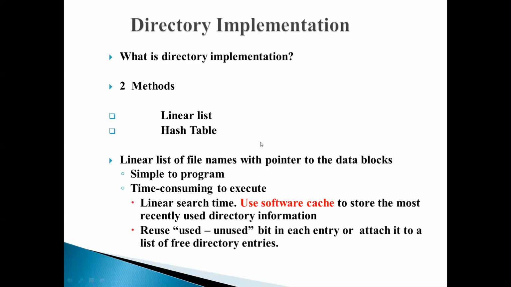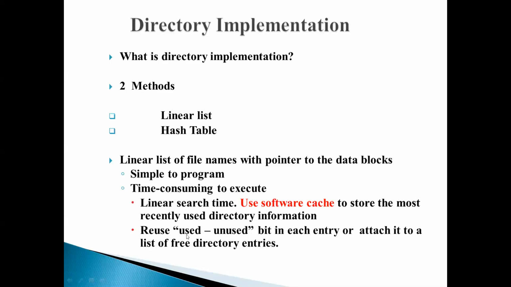And then another problem is once you delete the file, how to reuse that space which has been allocated previously. You have got some free space now after you delete the file entry. So how to reuse that directory entry? One way to identify which directory entries have become free is, just like we had valid-invalid bit in paging, we can make use of used-unused bit here.